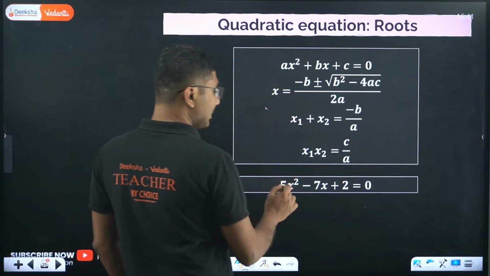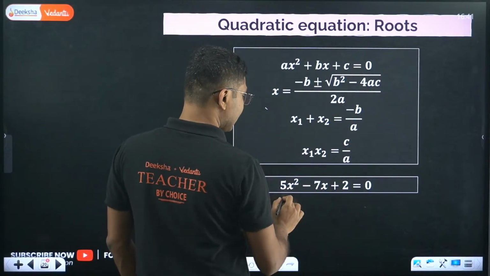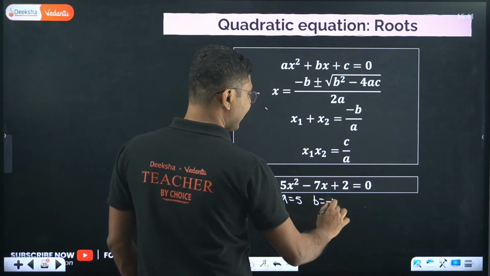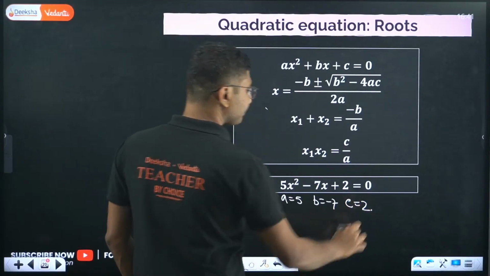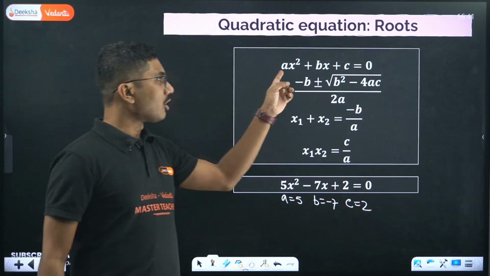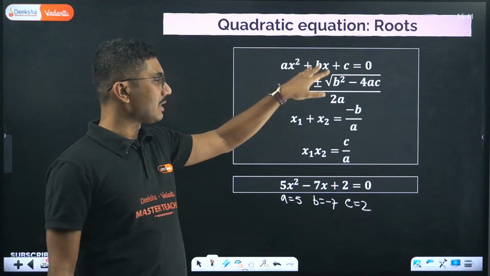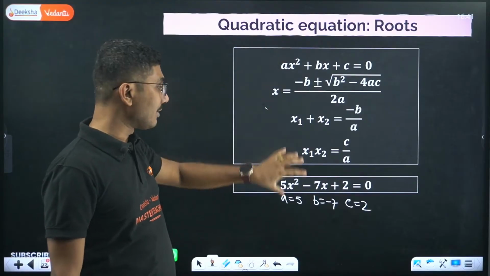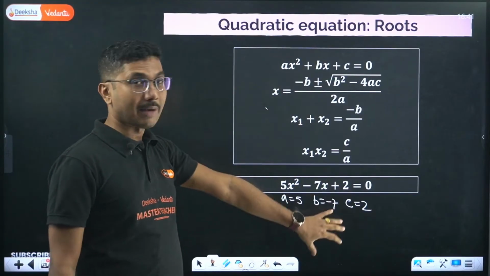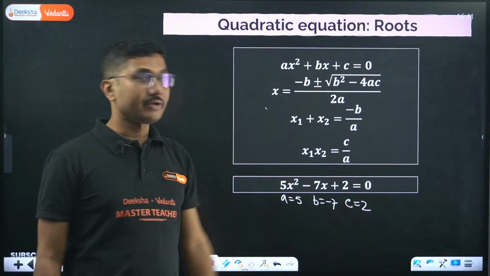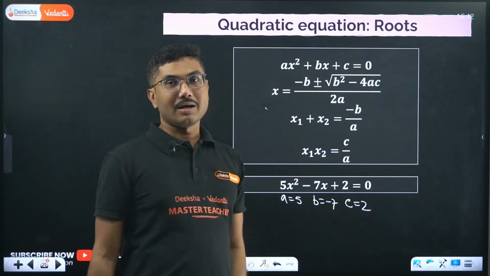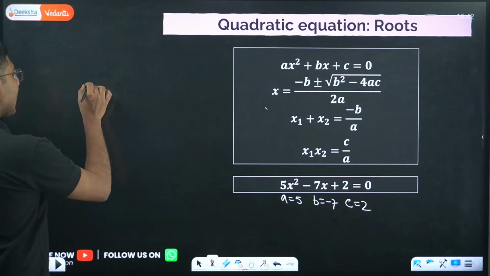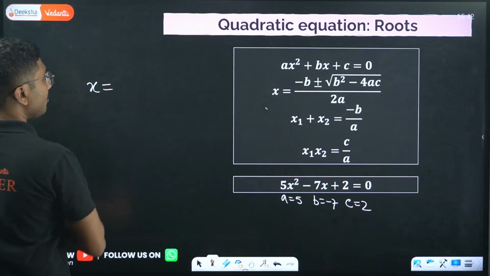If you compare this equation with the given equation, you can say a = 5, b = −7 and c = 2. Because the normal standard equation is ax² + bx + c. Here instead of a we are given 5, instead of b we are given −7, and instead of c we are given 2. So these are the standard values of a, b and c for this given question. Now let's put those values in and calculate the roots. So it will be −b.